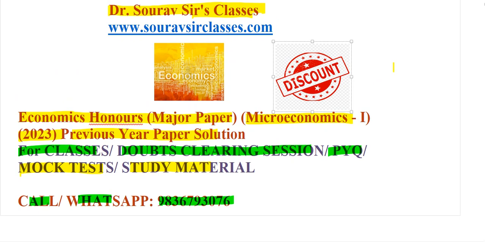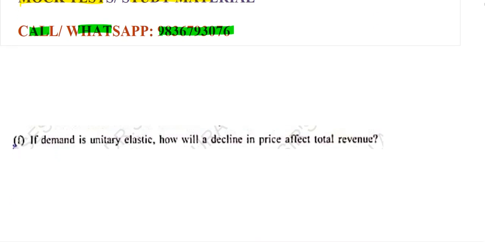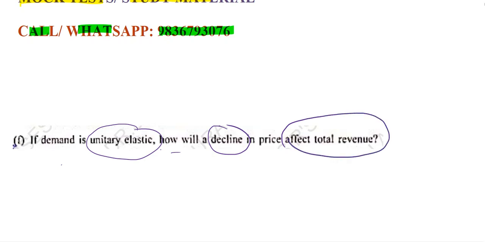So let's start with question number 1F. If demand is unitary elastic, then how will a decline in price affect total revenue? So how can I solve it? When demand is unitary elastic, then the price elasticity of demand, that is ED, means what?